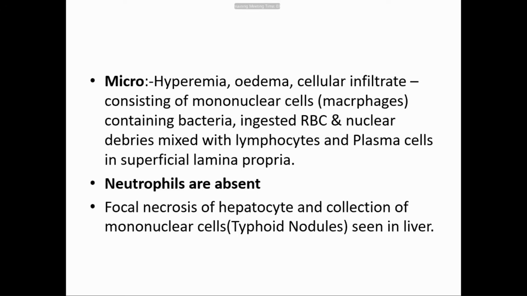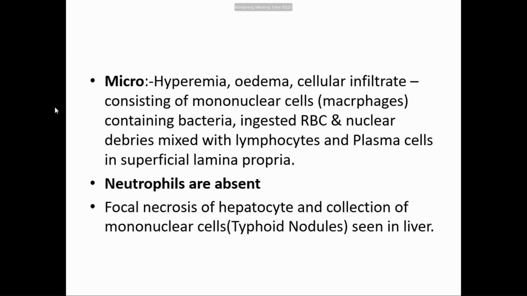So the cells are mainly macrophages, lymphocytes and plasma cells. There is no neutrophil. There is hyperemia, that is vascular congestion, and infiltration by mononuclear cells, that is macrophages, lymphocytes and plasma cells in the lamina propria. These ulcers are superficial. And these macrophages have ingested RBCs.